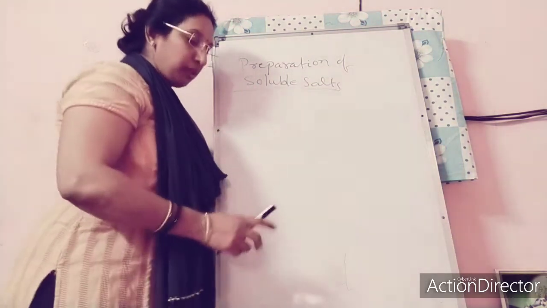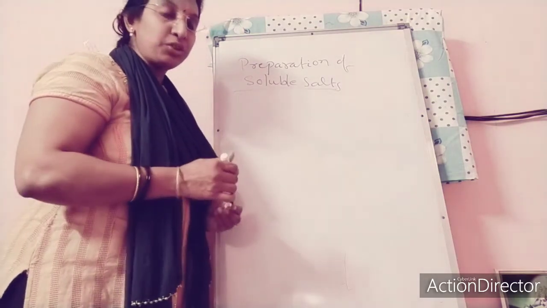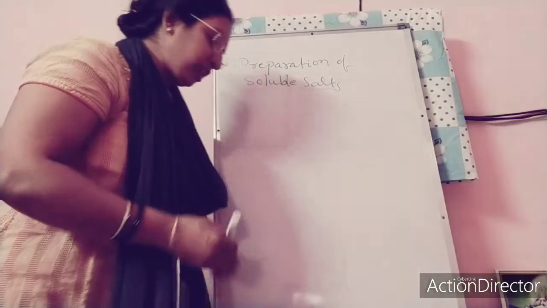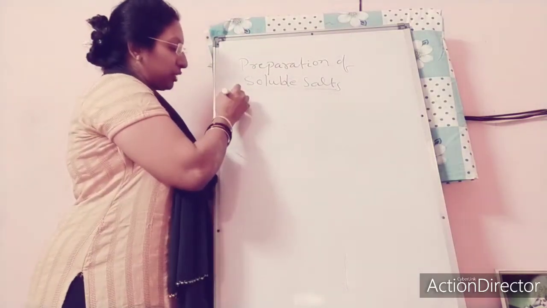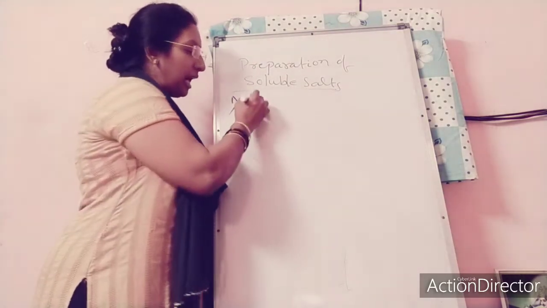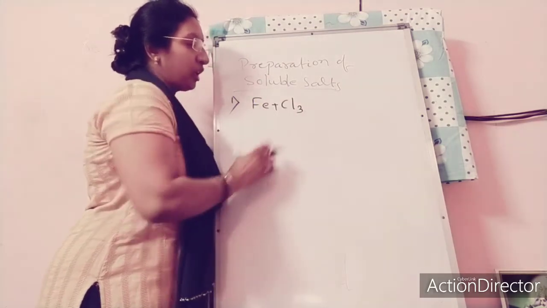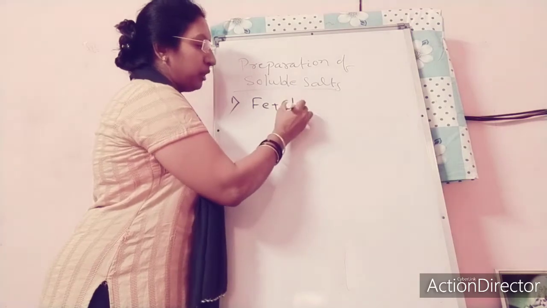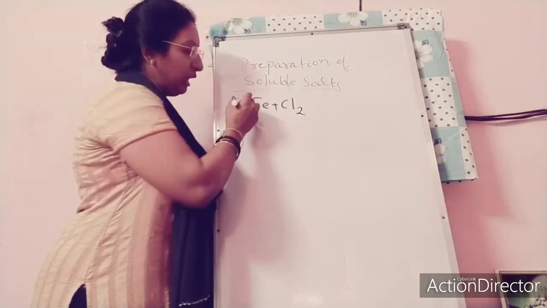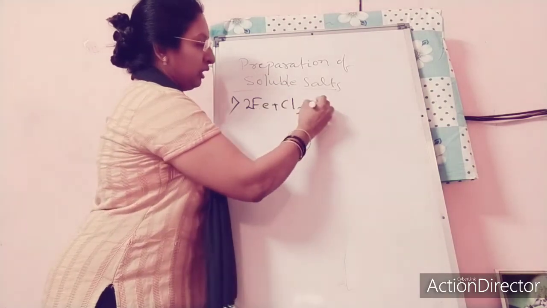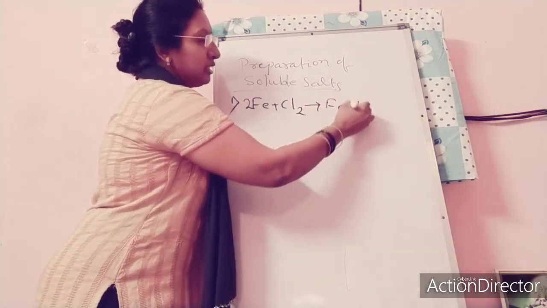So preparation of the soluble salt. The first one is the direct combination method. Iron when combined with chlorine will give you FeCl3.